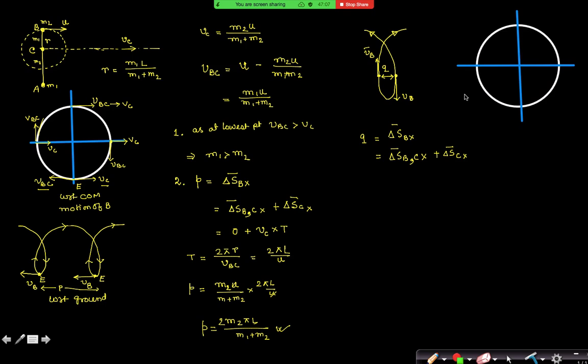So it will be less than 2R. But where do these 2 points lie on this circle? Lower portion of the circle. At this portion, maybe the velocity of the point B is vertical. Why? Because with respect to center of mass, the velocity of B is along this line.